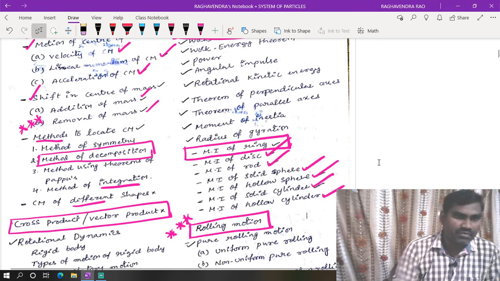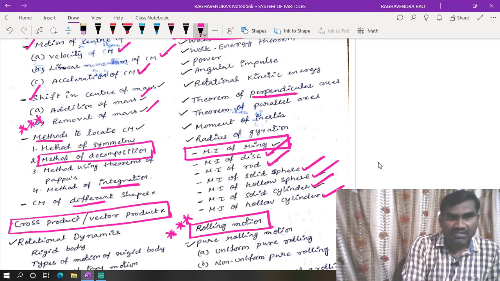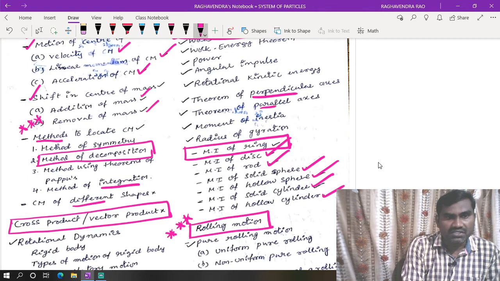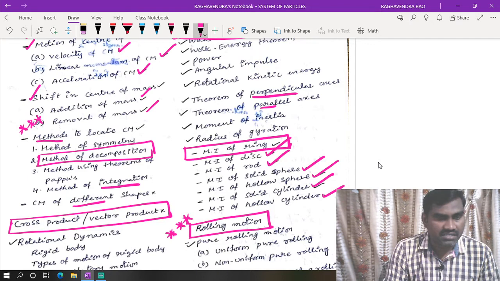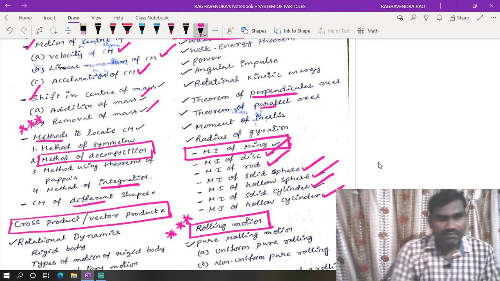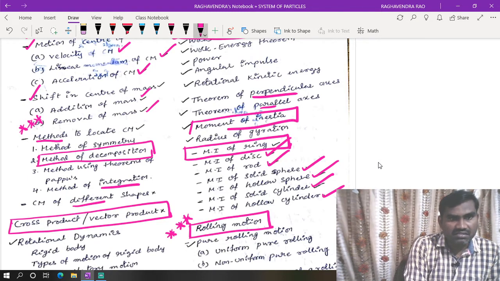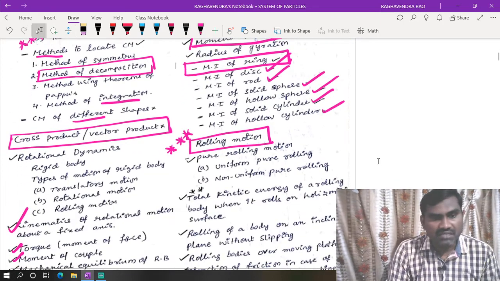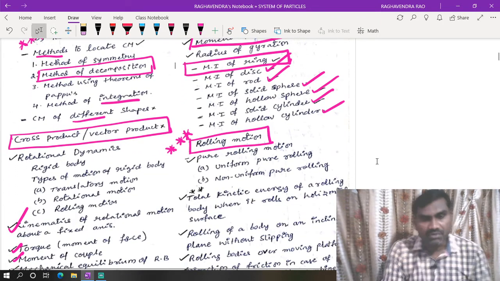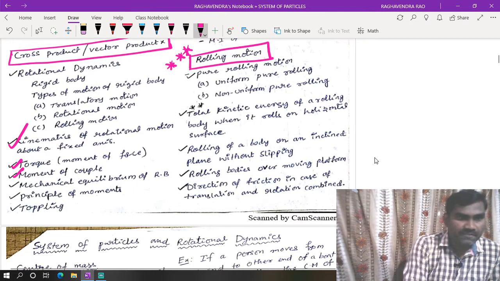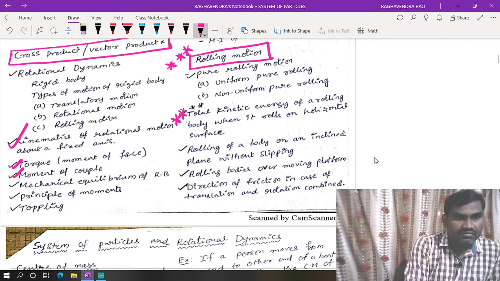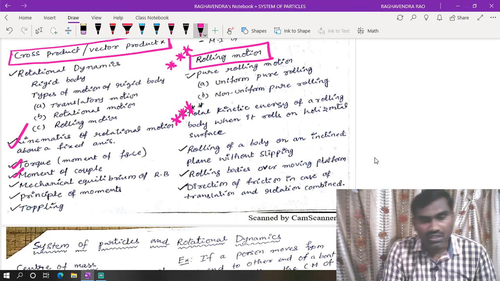For the moment of inertia concept we will use two theorems, that is the parallel axis theorem and perpendicular axis theorem. Okay, right. Based on the moment of inertia only, the rolling motion related formulas will depend. So this is the total kinetic energy of the rolling body.